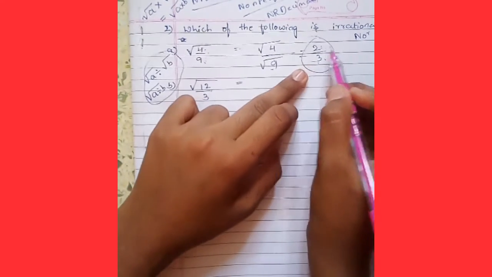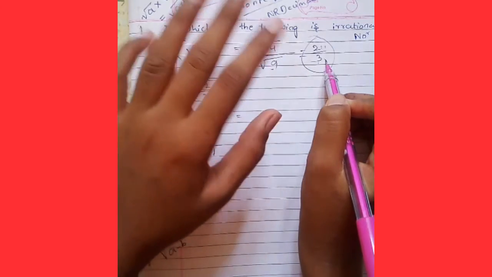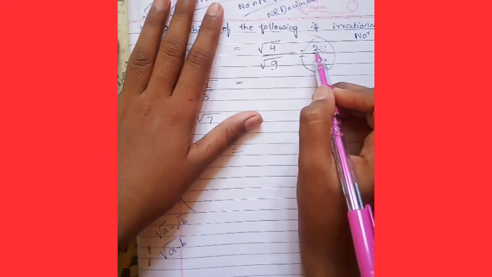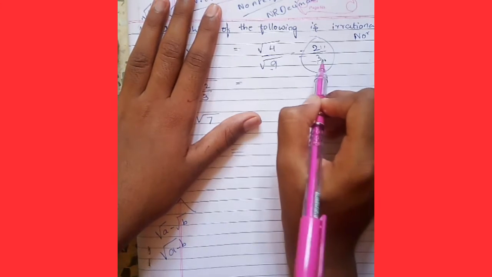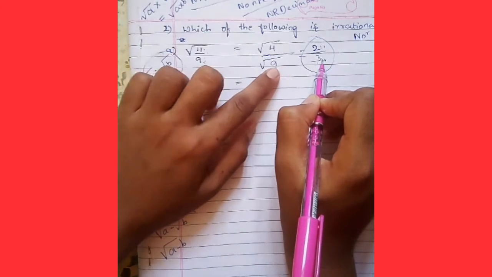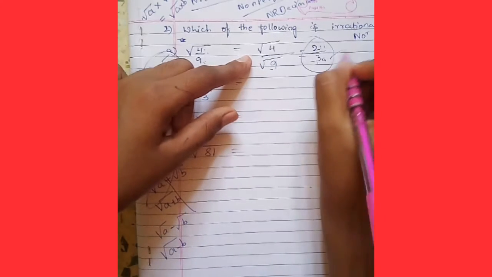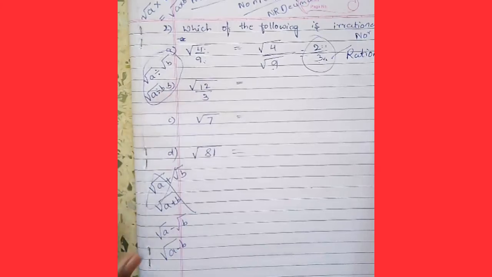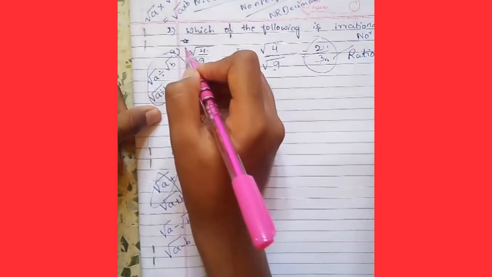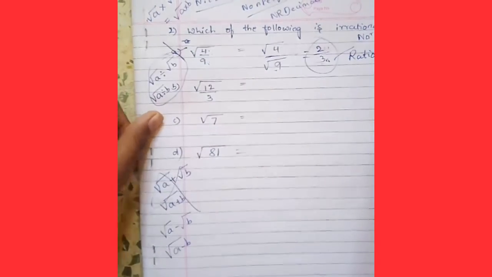Okay, 2 by 3 is in the form of p by q, where p is positive and q is greater than 0. Is this an irrational number? No, because this is a rational number. So option A is wrong.